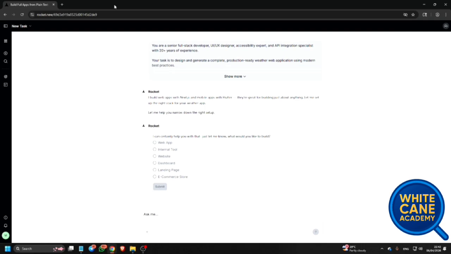I build web apps with Next.js and mobile apps with Flutter. They are great for building anything. Let me help you narrow down. I can certainly help you with that. Web app. Okay, just click on web app. Web app radio button checked. Internal tool, web app and website. Submit button. Let me submit it. Rocket is working on your request, understanding the request and thinking.